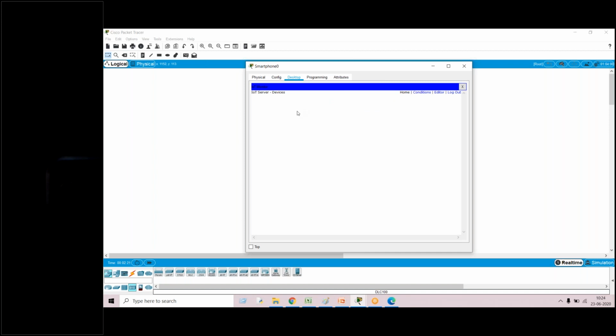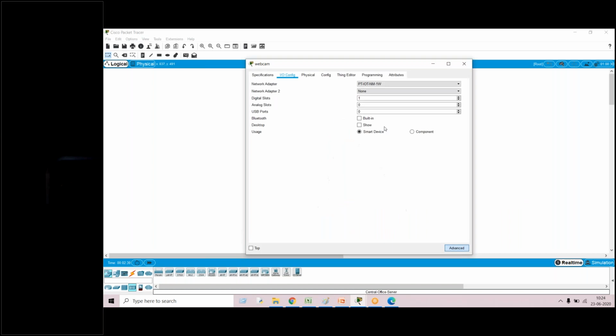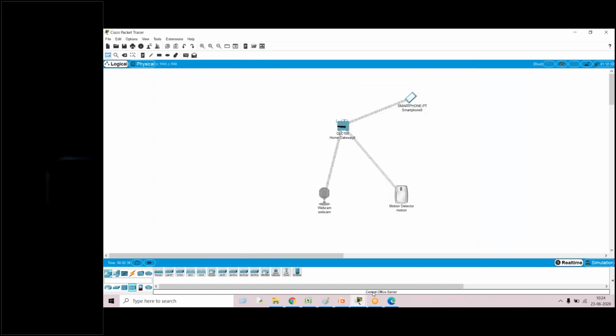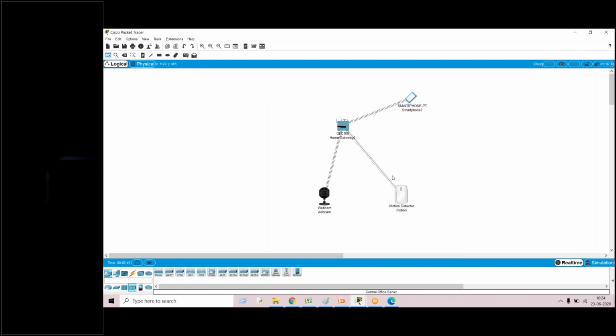Now there are no devices available here, so we will be registering the devices. For registering, the fourth step is to register the devices. Go to webcam, go to configuration. In the IoT server, make it home gateway, and you can see your webcam is registered in the interface.